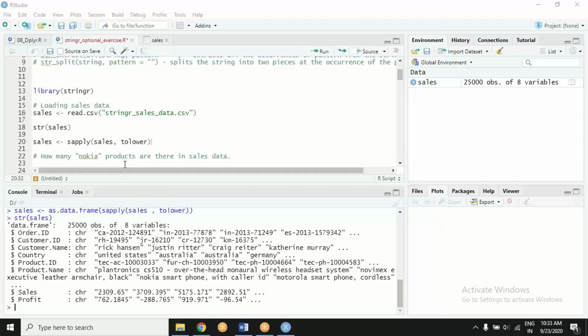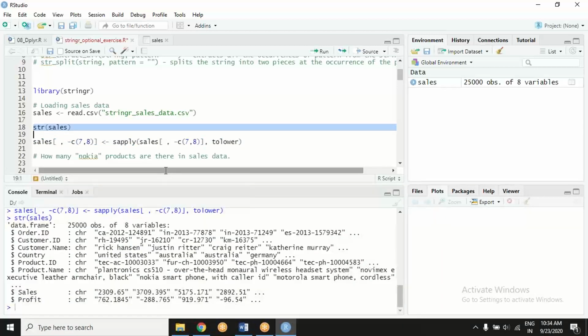Yes, you can choose columns. So let's drop these two columns. It is a dataset of how many columns? 8 columns. So let's drop the 7th and 8th. I want sapply to be there. Row wise I don't have any choice, but I want to drop columns 7 and 8. And what do I do? When this function is applied to all the columns of sales except 7 and 8, I want to save it on the same columns, overwriting.